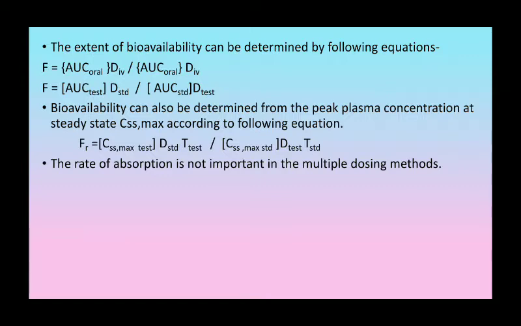Css max, according to the following equation. FR equal to, in the bracket, Css max test bracket close D standard T test upon, in the bracket, Css max standard bracket close D test T standard. The rate of absorption is not important in the multiple dosing methods.